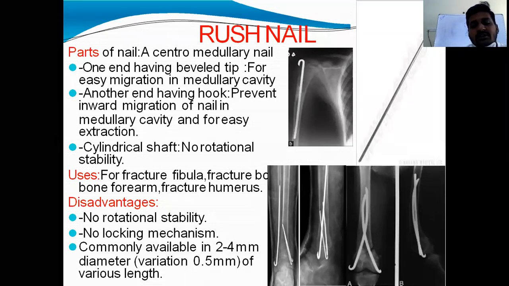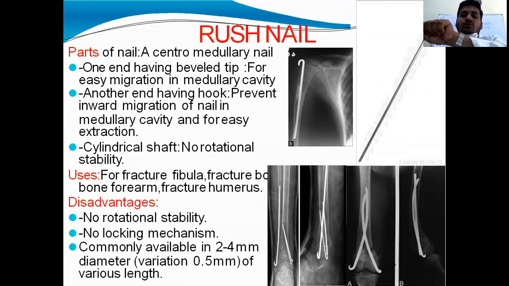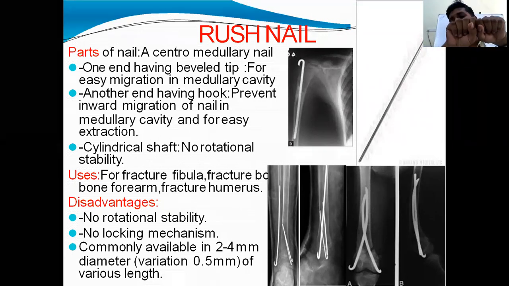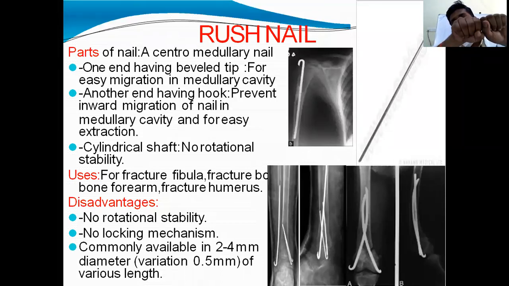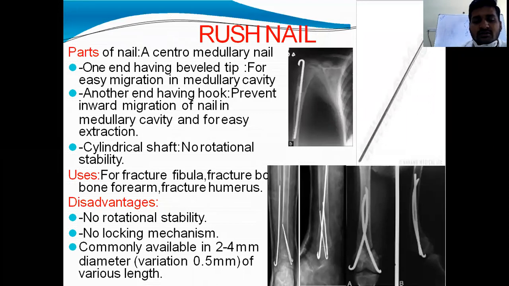The disadvantage is that it has no rotational stability. See, this is the rush nail, and this is the bone, and there is no locking mechanism. So the bone fragments may slightly rotate around the nail. It cannot prevent the rotation of the fracture fragments of the long bone. So it has no rotational stability, and it has no locking mechanism.